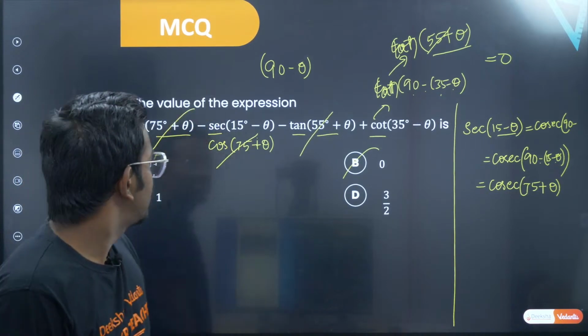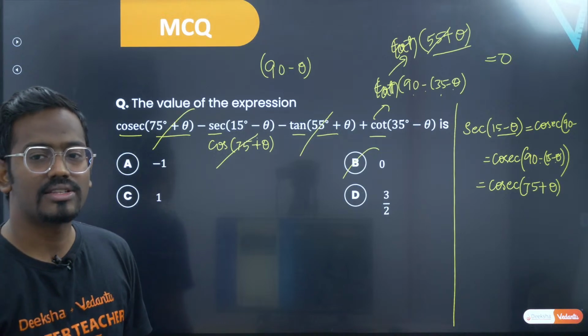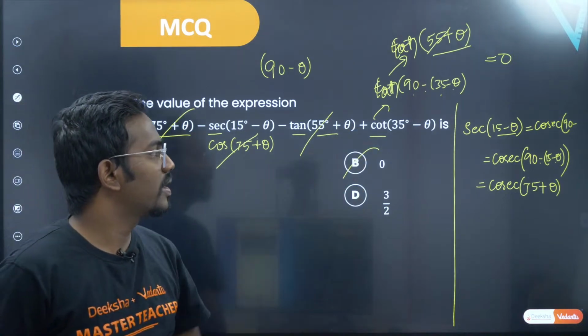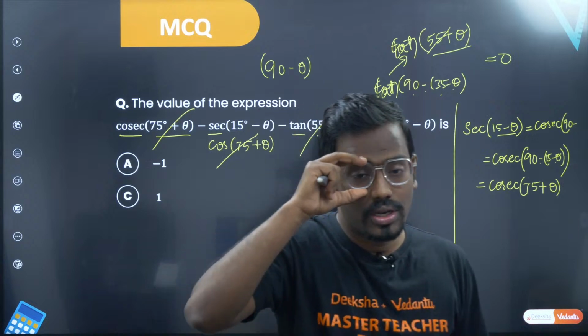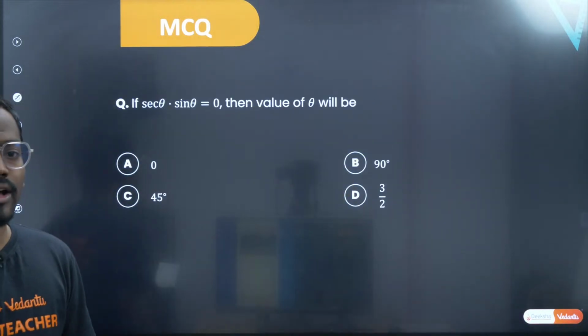Sir, is the answer 1, sir? No, the answer is 0. Is this clear? You are supposed to make use of 90 minus theta so that you will get the answer very quickly. Hope this is clear. Let's take up the next question.